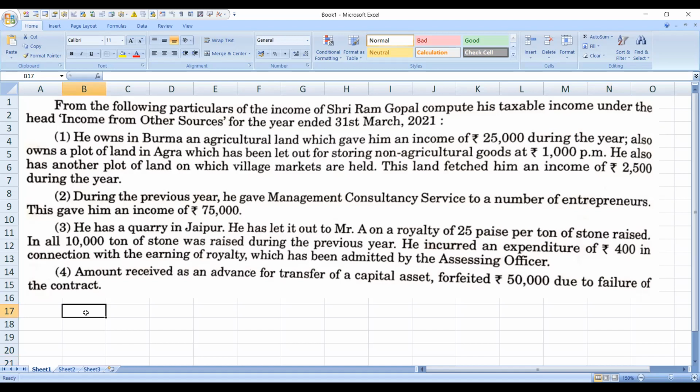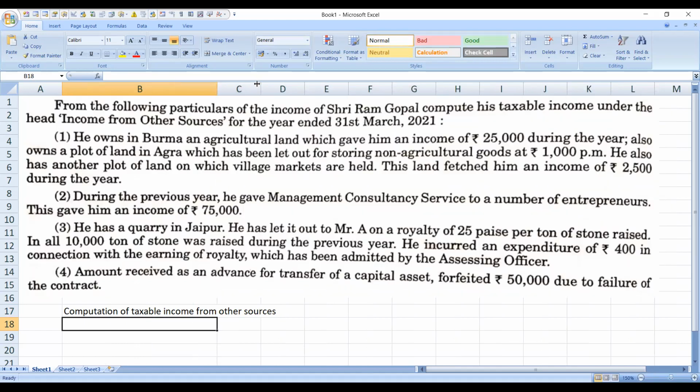You can work out the problem along with me. So we'll begin the problem. Computation of taxable income from other sources. We'll be having totally two or three columns, maybe one inside column and one more column.